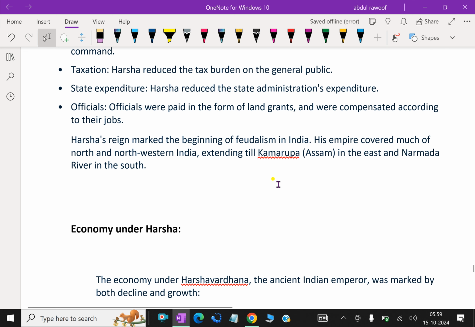Officials were paid in the form of land grants and were compensated according to their jobs. Harsha's reign marked the beginning of feudalism in India. His empire covered much of northwestern India, extending till Kamarupa, that is in Assam, in the east and the Narmada River in the south.